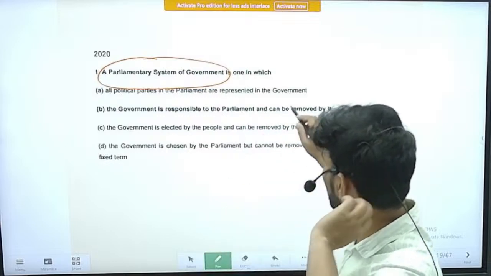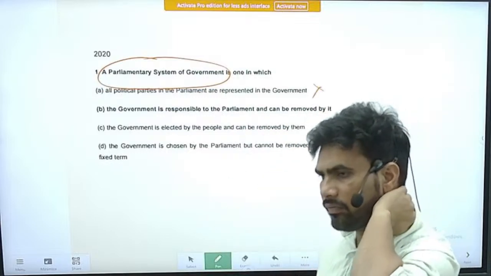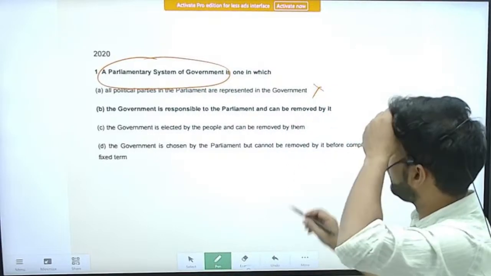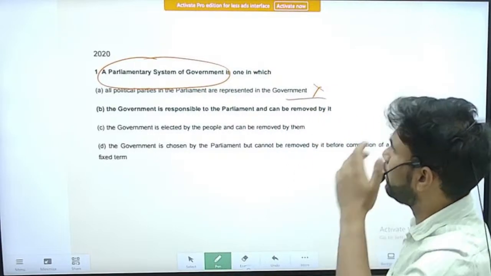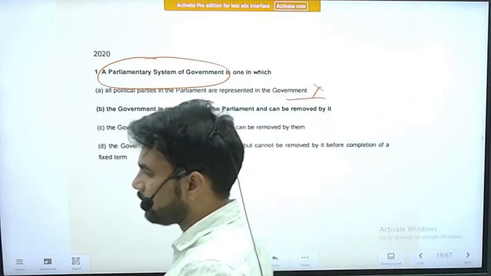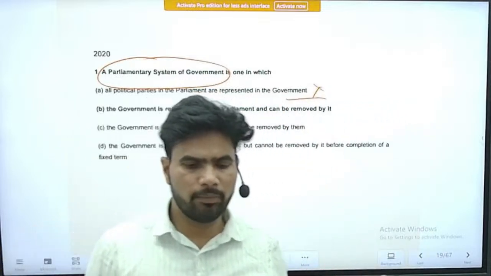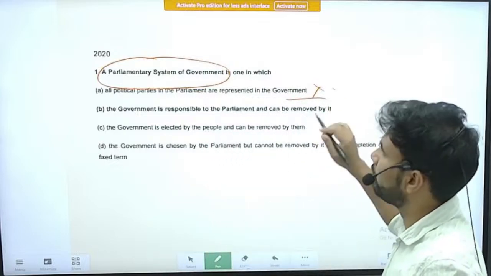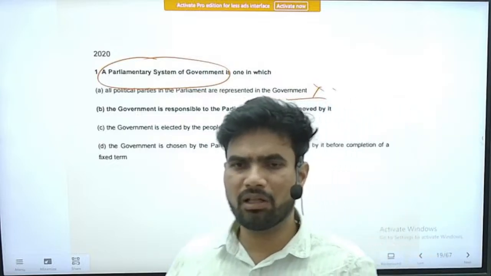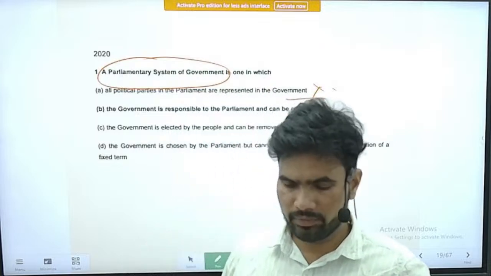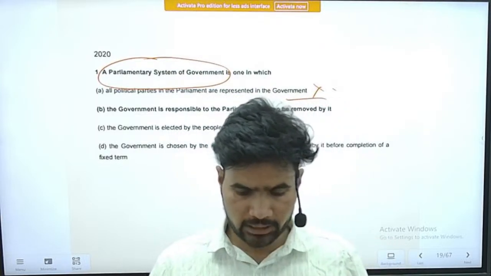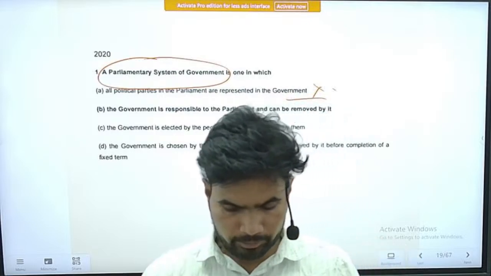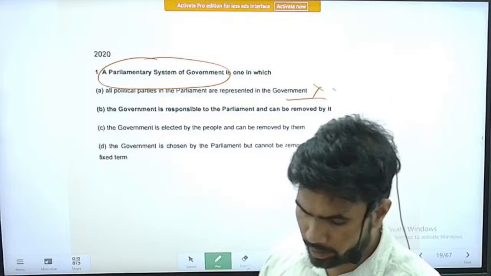So this is a directly invalid, and we can say blatantly erroneous statement. Only all the political parties in the parliament are represented in the government. This is directly incorrect statement. You can directly eliminate the statement. So all the political parties will never be, in almost all the cases, they will not be part of the government. Next is, the government is responsible to the parliament and can be removed by it.